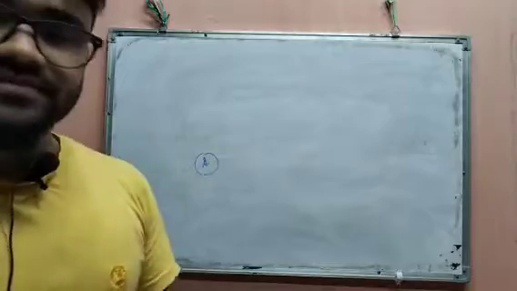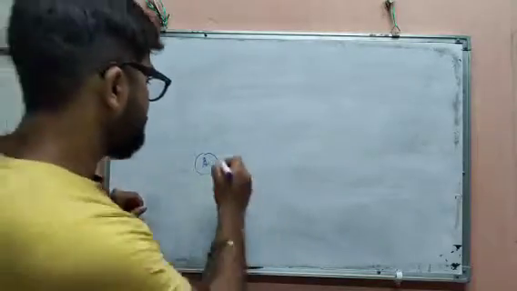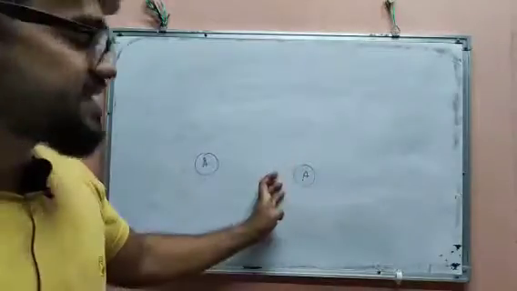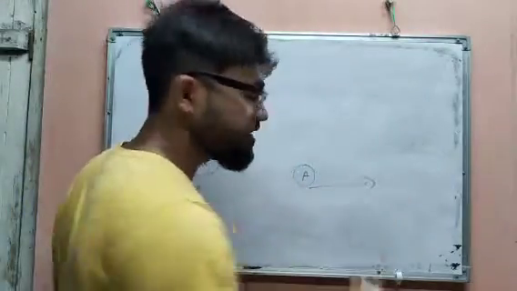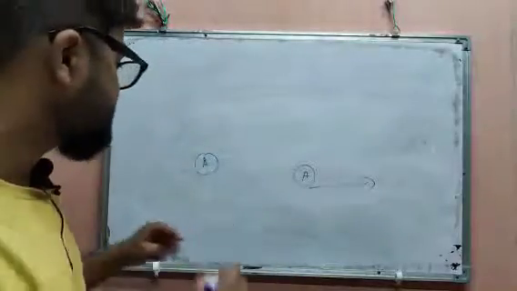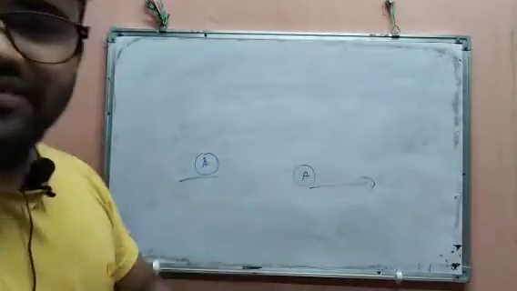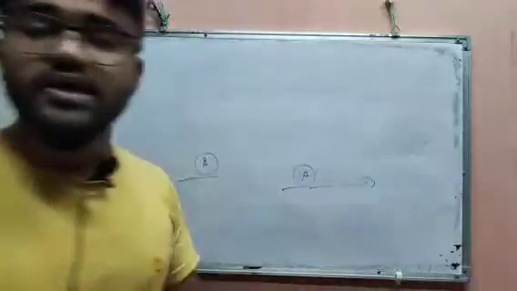Okay, but suppose you start riding the bicycle, then the bicycle will change its position, the bicycle will start moving. Now as you start to ride, the bicycle will move. What does it mean?